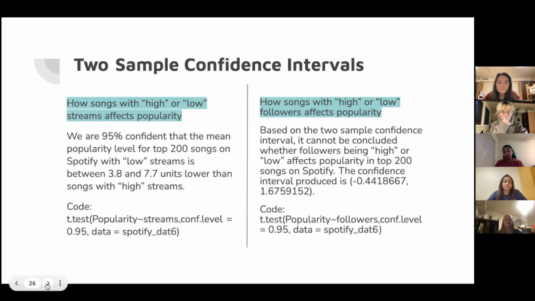on Spotify. And you can see our confidence interval produced includes 0, so we can't draw any conclusions from that. This means that how many followers an artist has does not affect a song's popularity. It shows that the popularity variable isn't calculated through the number of followers.